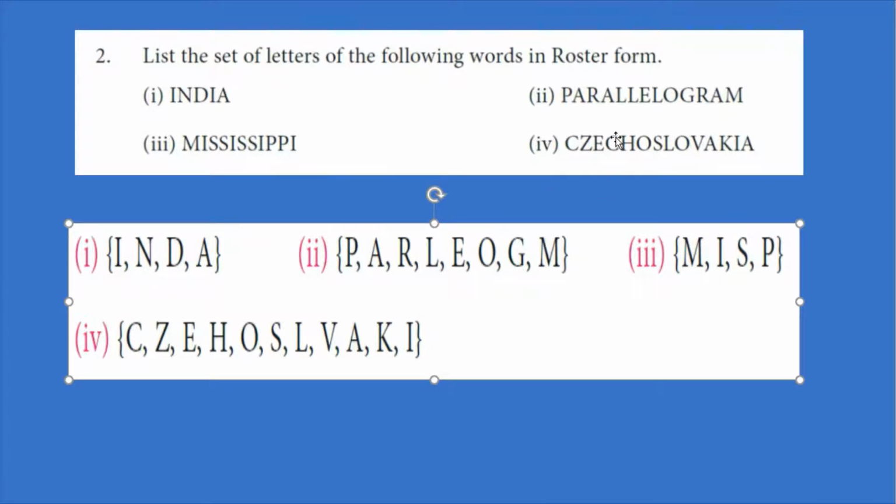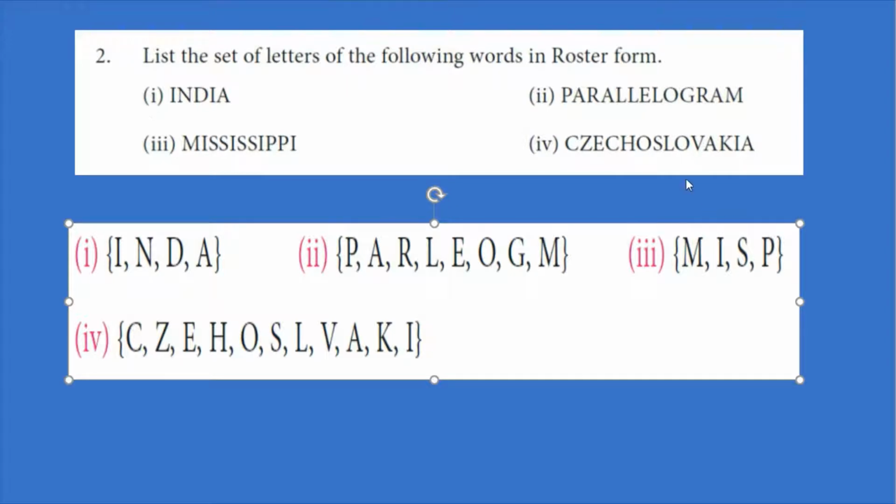Then the fourth one is Czechoslovakia. Without repeating the letters, the set of letters in Czechoslovakia are C, Z, E, H, O, S, L, O already we have written, so this is not required, V, A, K and I. A is already present, so we omit this.